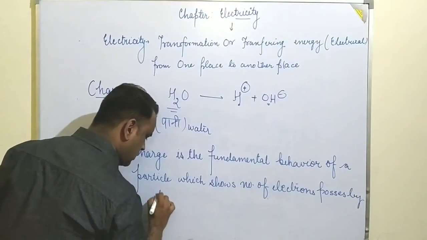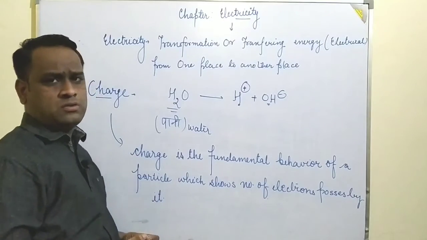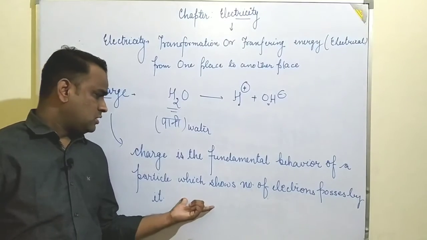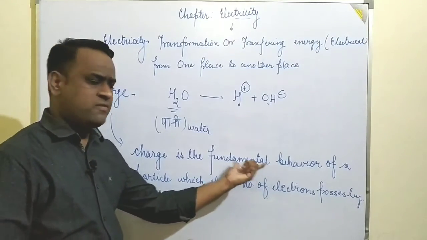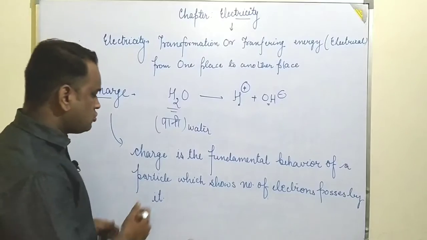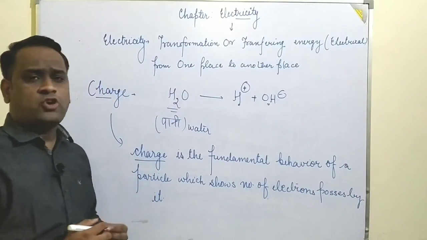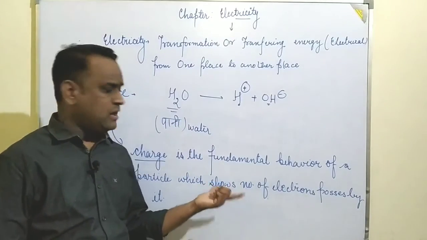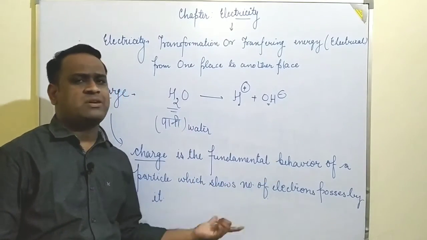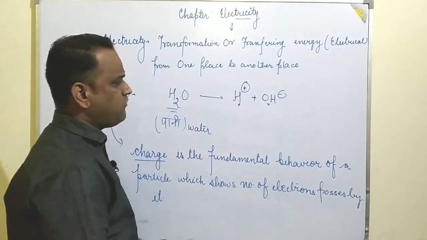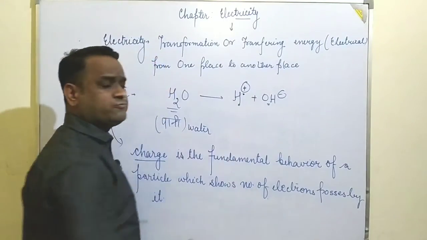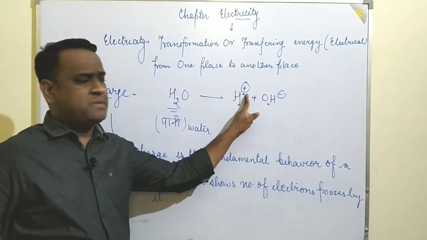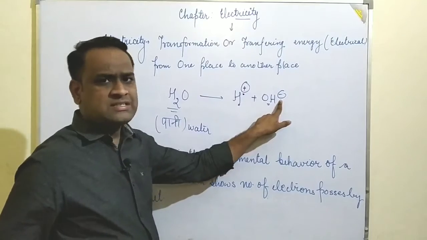It means in what amount a matter consists the number of electrons; that fundamental behavior is said to be the charge. So if someone asks, beta, what do you mean by the charge? Charge is the fundamental behavior of a particle which shows the number of electrons possessed by it. If it is positive, we say positive charge, and then we can say negative charge.